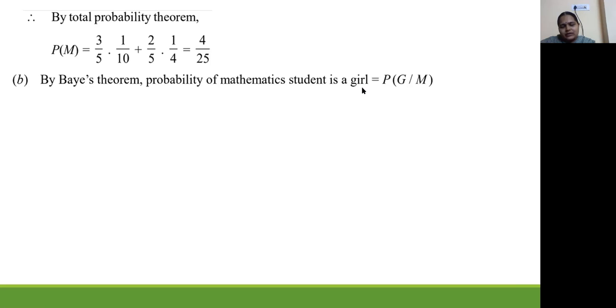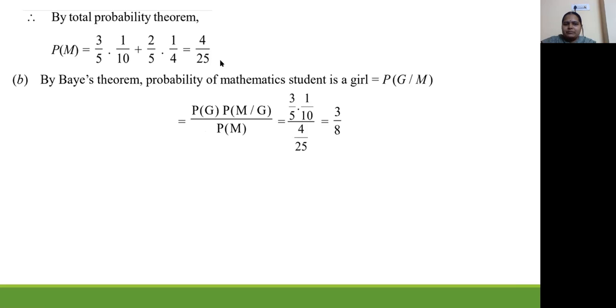So the second question is, we will select a person who is studying mathematics. We have to find the probability that the selected student is a girl. So first we are selecting a student who is studying mathematics. That's why we have written it in the denominator. Now the probability that the student is a girl, we have to write like this, P of G by m. Now by Bayes theorem, P of G by m value is P of G into P of m over G by, directly we can write P of m because we have already calculated. We can write that here directly. Now P of G is 3 by 5 into 1 by 10 by 4 by 25, which is 3 by 8.